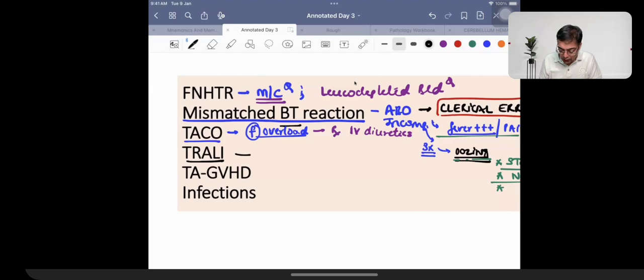Whereas when we talk about a condition like Trali, it is what is going to be seen with fresh frozen plasma. Within 6 hours of transfusion of fresh frozen plasma, patient is going to be having a development of respiratory distress.